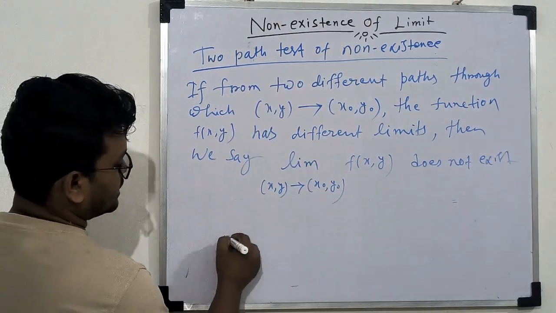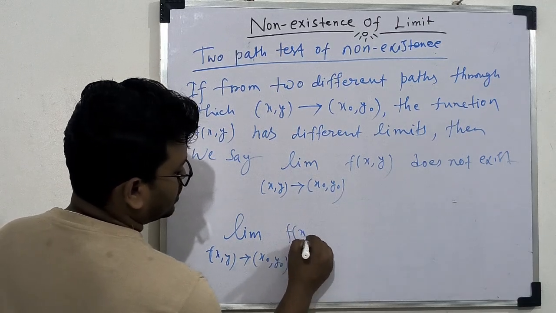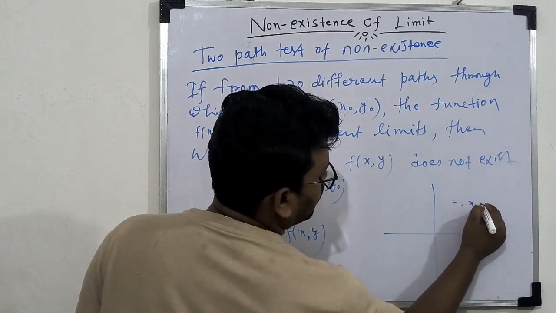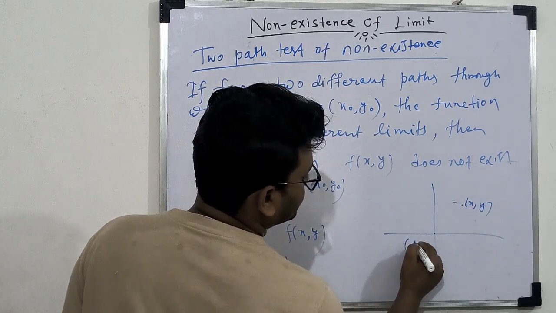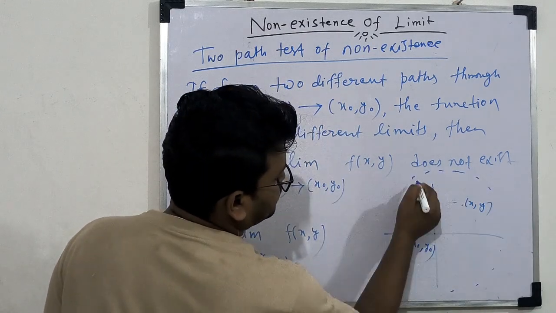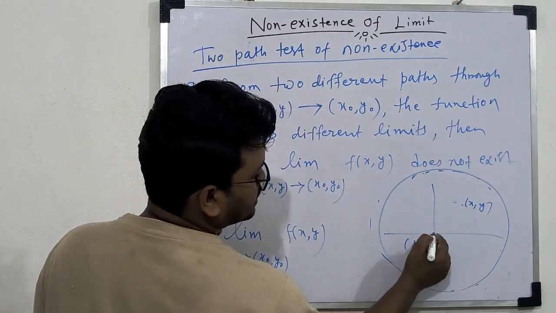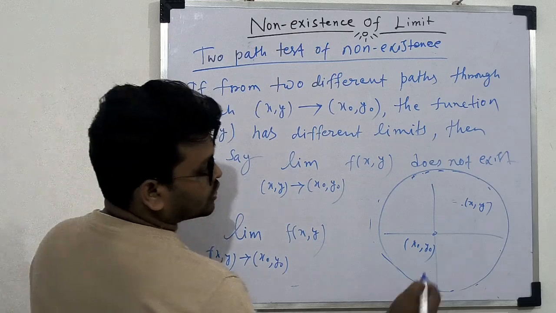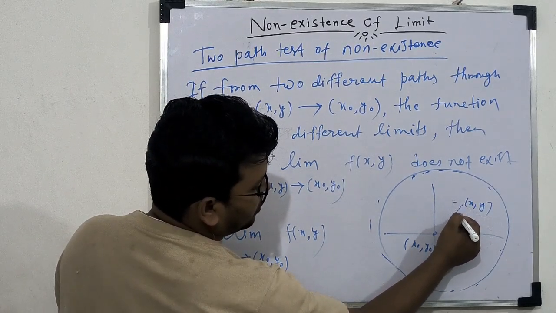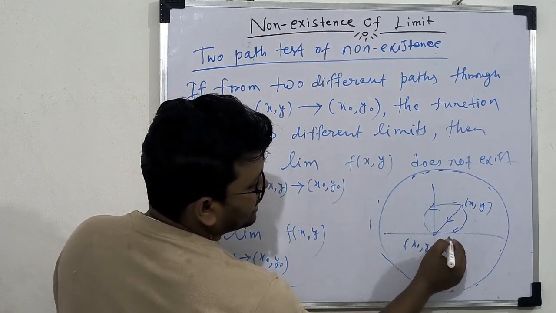So if we find this limit as xy tends to x0 y0 of this function, and we choose a zoomed version of this x0 y0 neighborhood, then x comma y approaches x0 through different paths, an infinite number of paths.